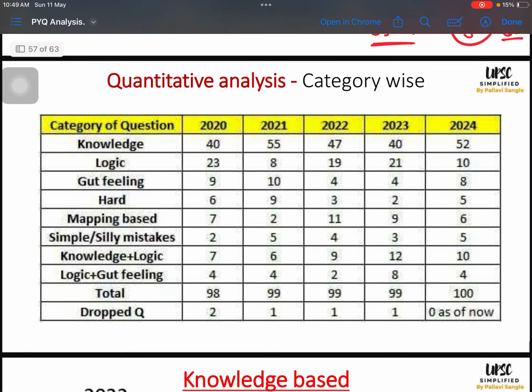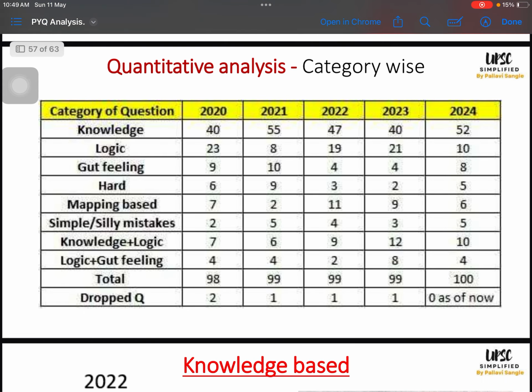Okay, so we will just see this. So this helps us in doing this. Knowledge based is very high, which is doable based on static. Logic based is derived from knowledge only, so it is also doable. Like 50, 60, 70% of the logic based category questions will go right based on knowledge. Gut feeling is very less, but we have to deal with them.